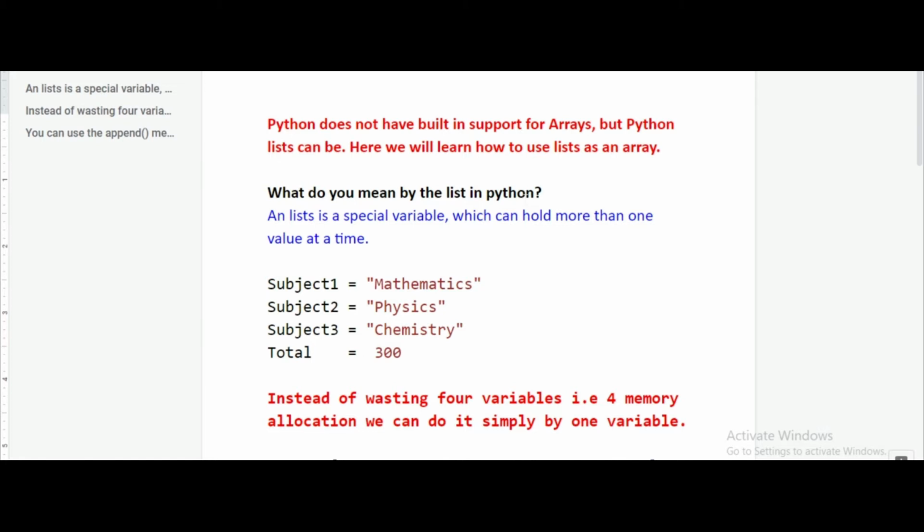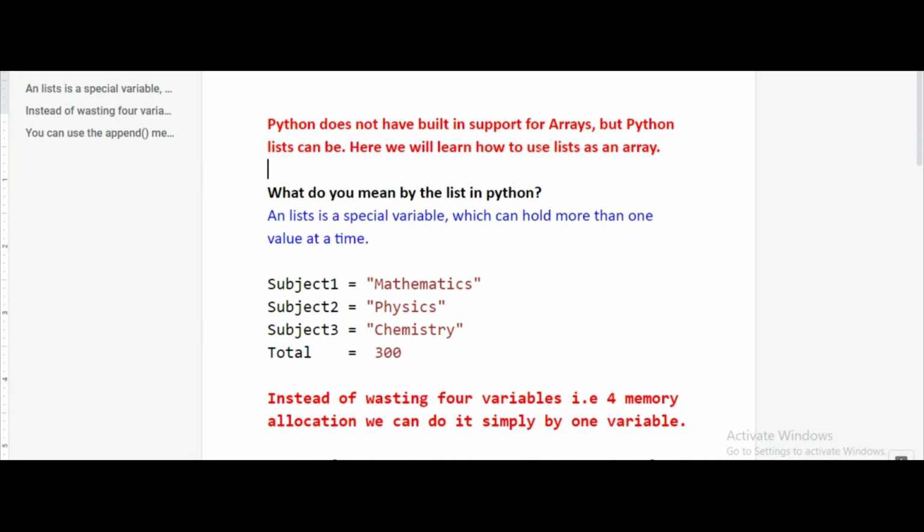There is no concept of array in Python, but list works like an array in Python. Many other programming languages such as C, C++, Java use the concept of array, but in Python there is no concept of array. So Python does not have built-in support for arrays, but a Python list can be used. Here we will learn how to use list as an array. So for Python, array means list. So here we are going to use list as an array.